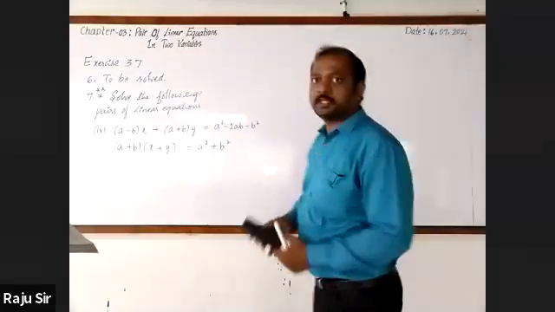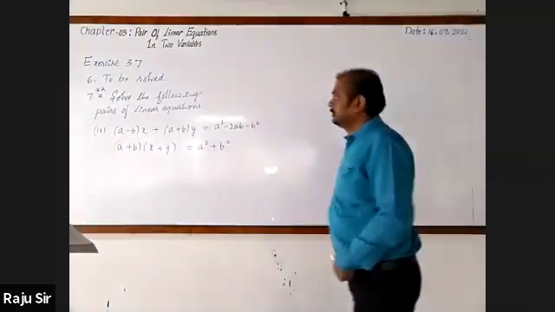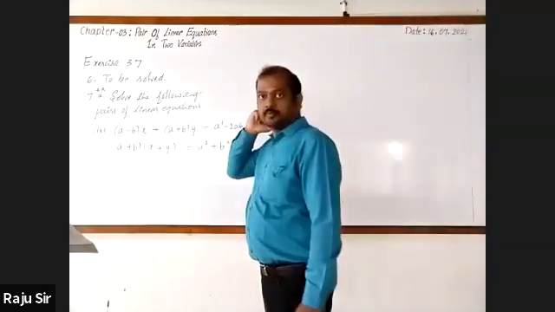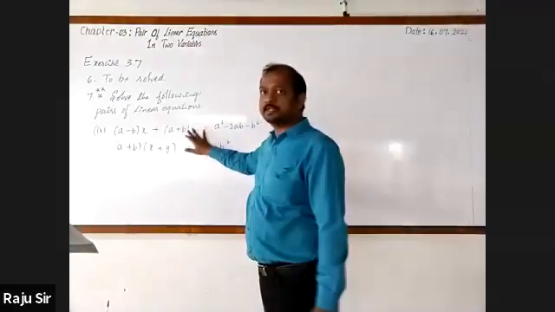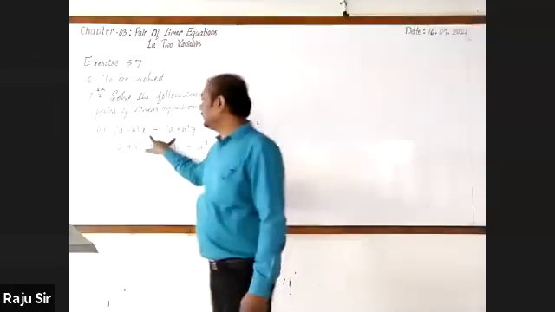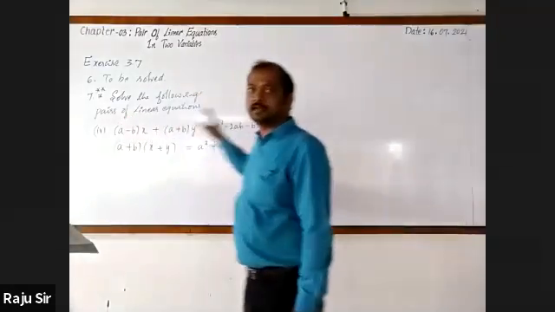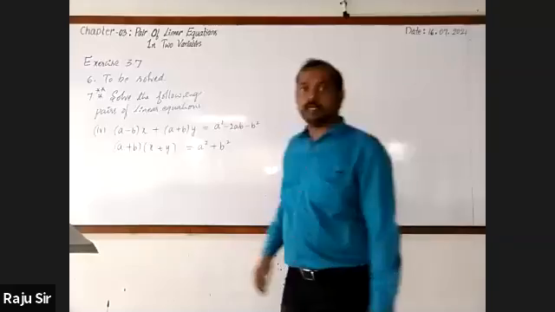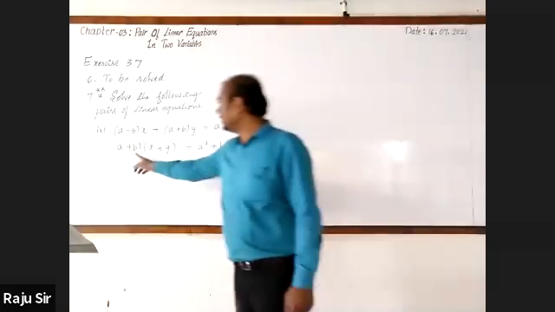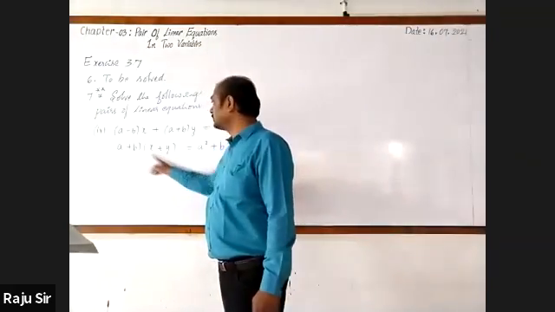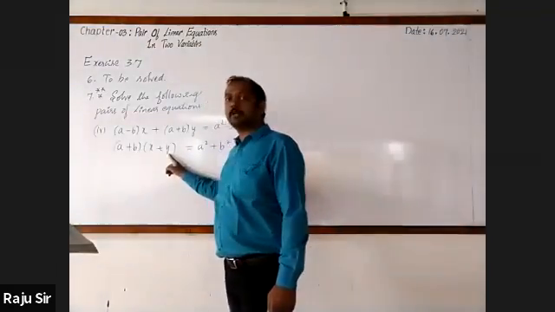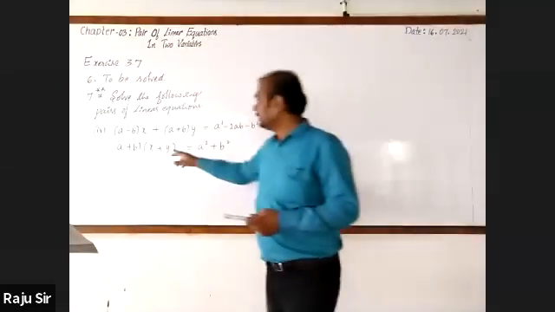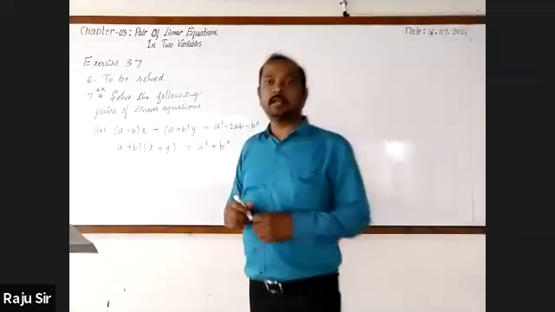First, you see whether they are in standard form. The first equation, of course, is in standard form, because algebraic terms are on the left hand side and constants on the right hand side. Whereas the second equation, (a plus b) into (x plus y) is equal to a square plus b square, obviously should be written in standard form.